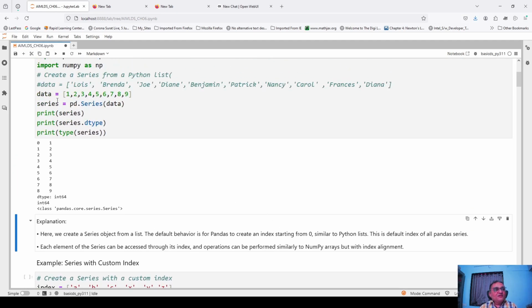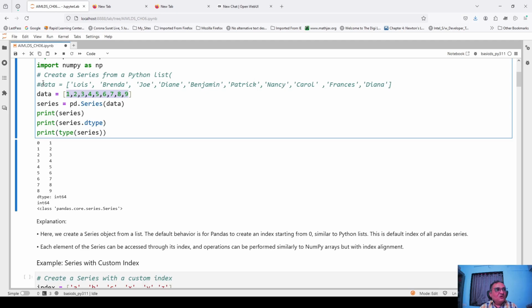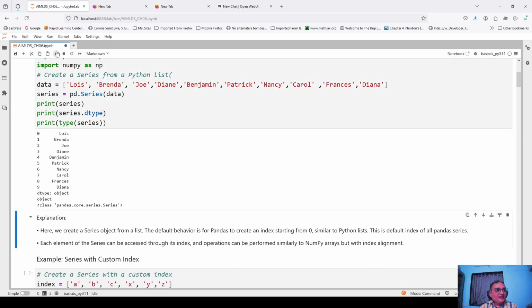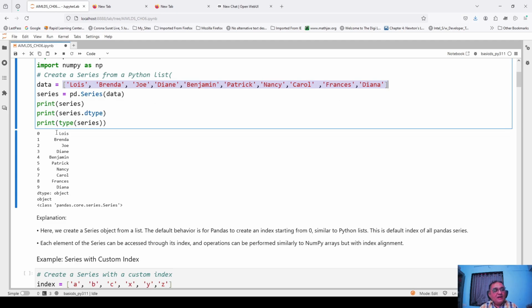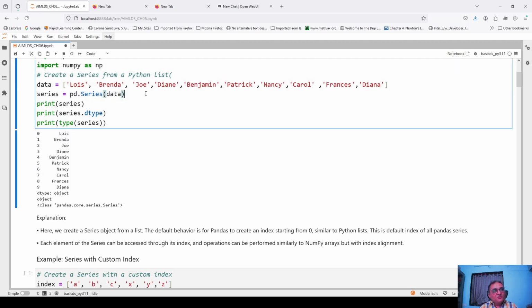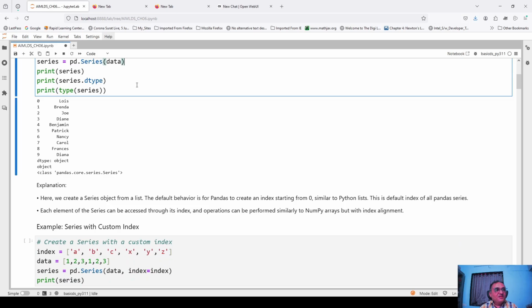Now one more thing which you can see from this output is that my data was just this 1, 2, 3, 4, 5, 7, 8, 9, or I can even remove that data from that format and keep the data in string format. My data was these names of a few people, but when I converted it into a pandas Series and printed that series, I get this kind of output. So I'm not only getting the values of those names, but an index is attached by default. Whenever you convert a list into a pandas Series, pandas attaches an index, and that starts from 0. So that is one behavior which you want to see.